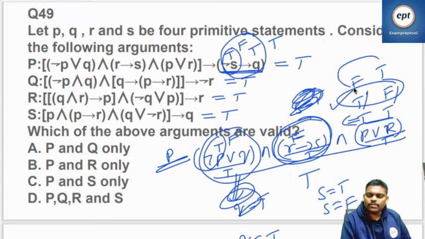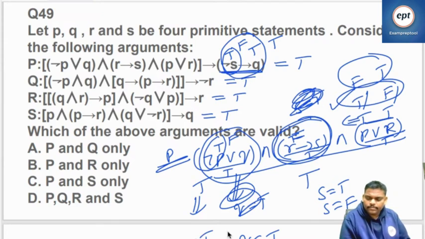Go to the third combination. Third combination was false, true. So P is false. If P is false, negation P becomes true. True or anything. So Q can be anything. Q may be true or Q may be false. It doesn't matter. If P is false, negation P becomes true, true or Q becomes true. So true or Q becomes anything. So Q may be true, Q may be false, it doesn't matter.